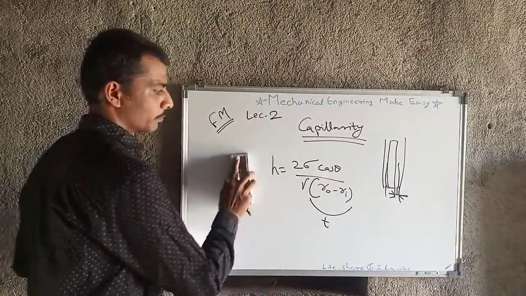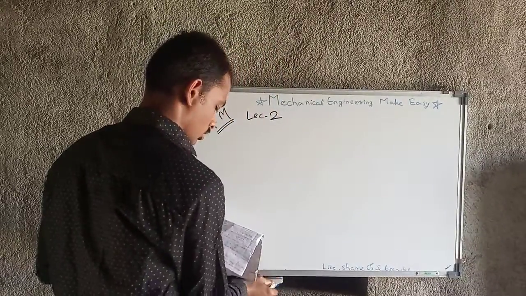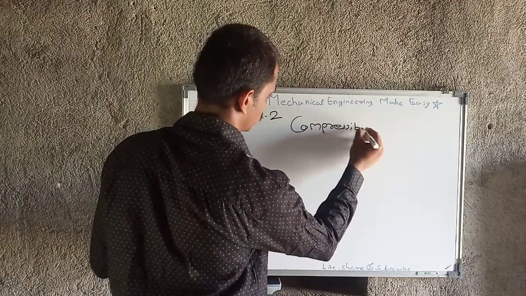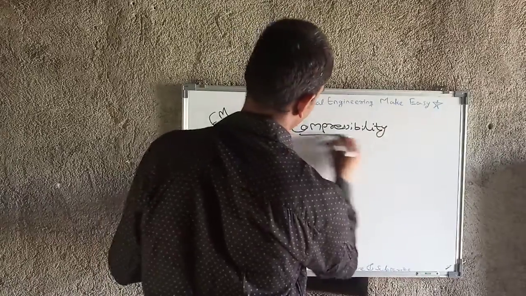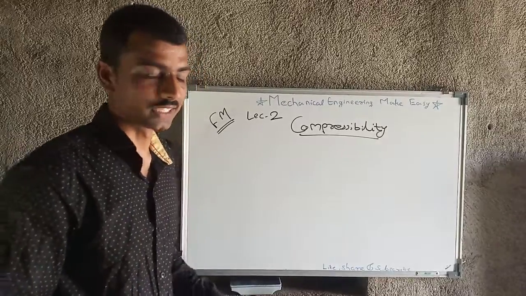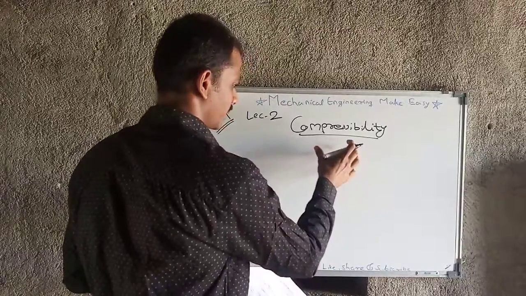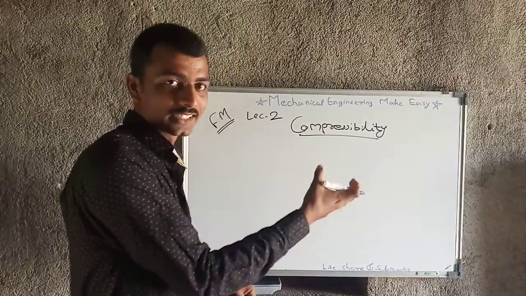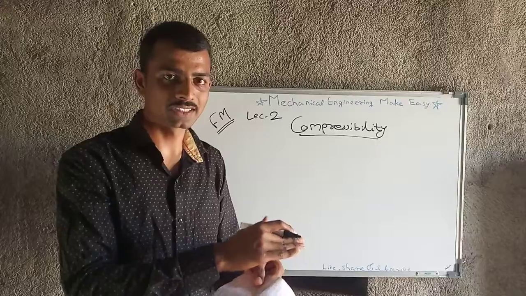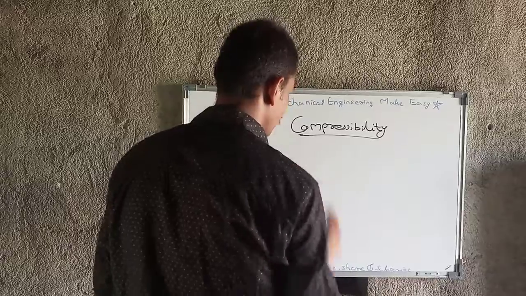So another point I am moving to, that is nothing but compressibility. Compressibility is nothing but a measurement of elasticity, we can say. Okay, the very basic definition of compressibility is nothing but a measurement of elasticity. Means we are going to measure the elasticity of a material. If the material is going to compress, it has higher elasticity. Likewise, okay, this is called compressibility.